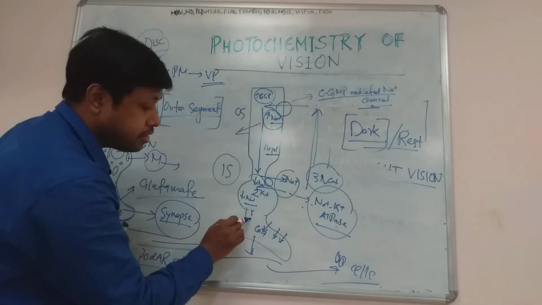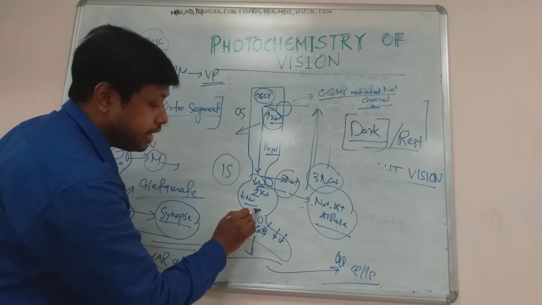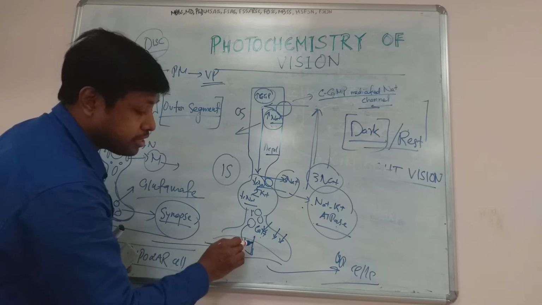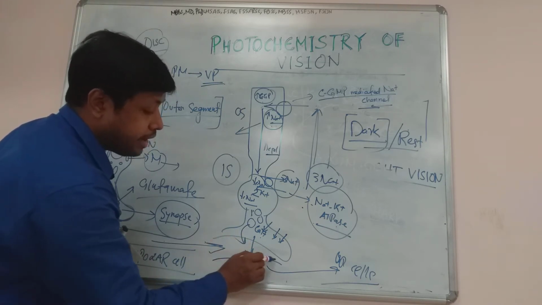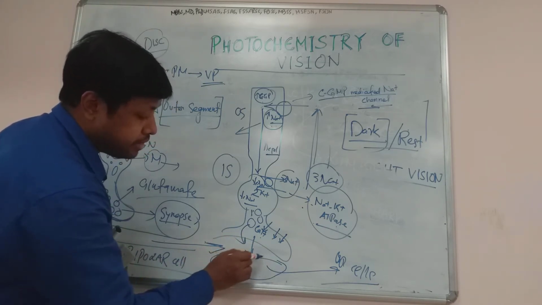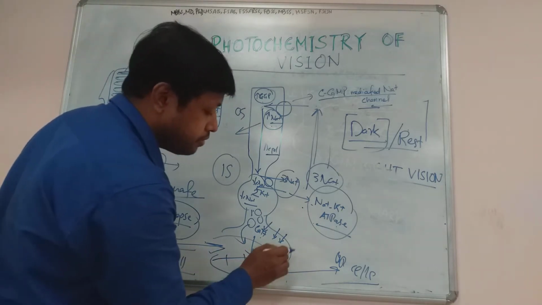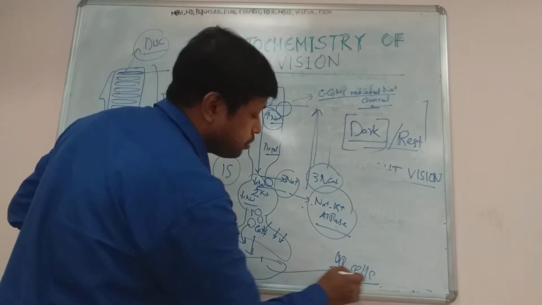And because of this, ultimately the neurotransmitters that are there in the vesicles undergo exocytosis. Ultimately the neurotransmitter will be released into the synaptic cleft, and it will cause some postsynaptic potential change, responsible for production of potential, and it will be transferred to the bipolar cell.